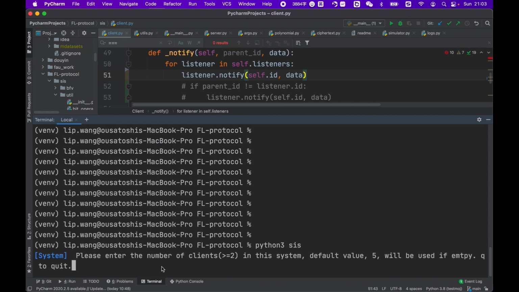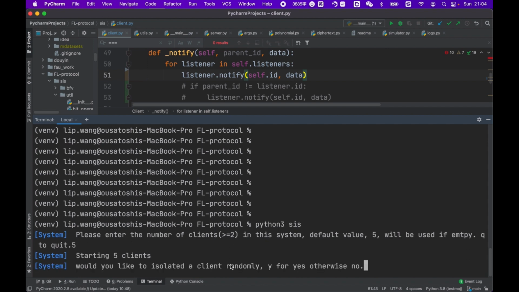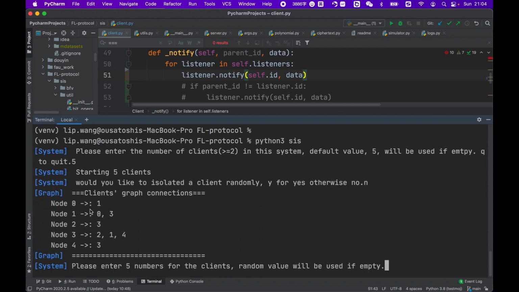First, it will ask how many clients you would like. The default value is 5. Let's use 5. Would you like to isolate a client? Not right now. Once you choose to create 5 clients, a graph will be created. Client 0 is able to notify its information to client 1. Client 1 is able to notify its own information to clients 0 and 3, and so on. It's not a fully connected graph.